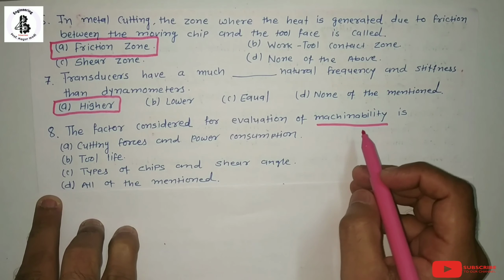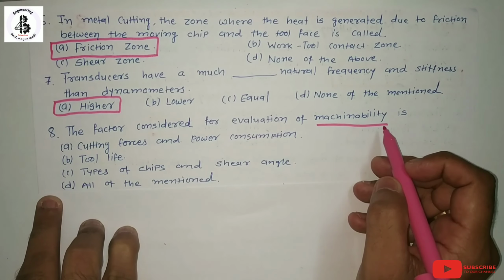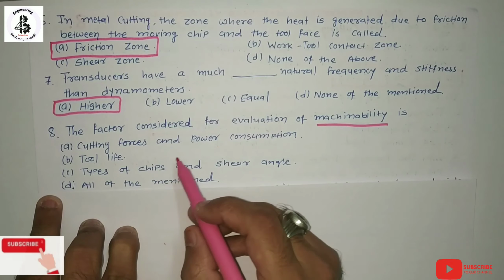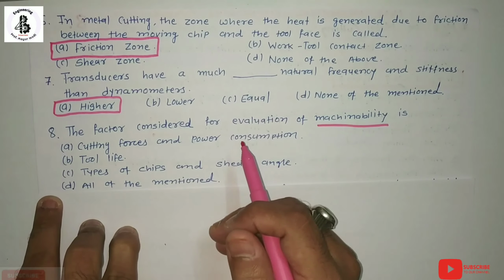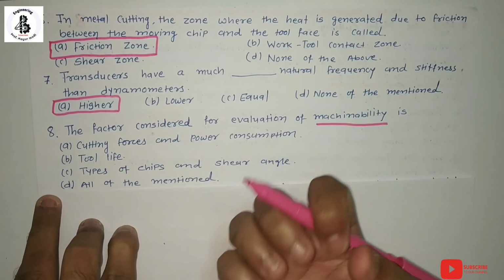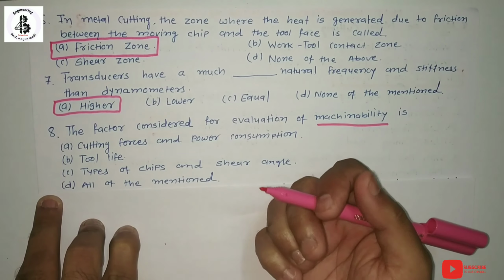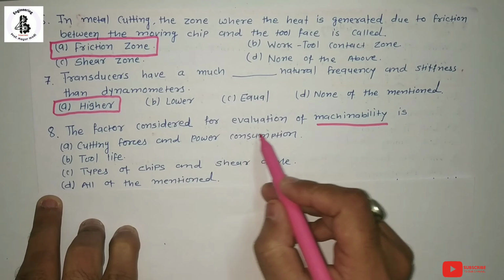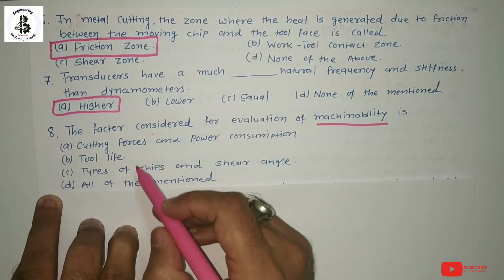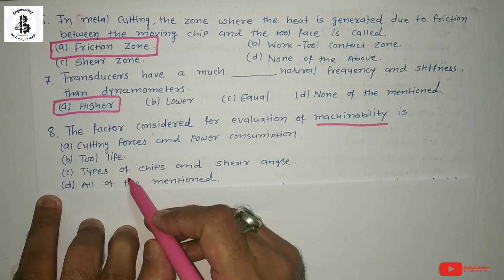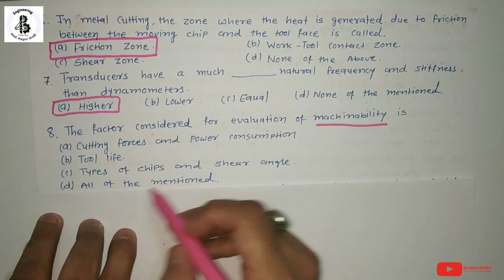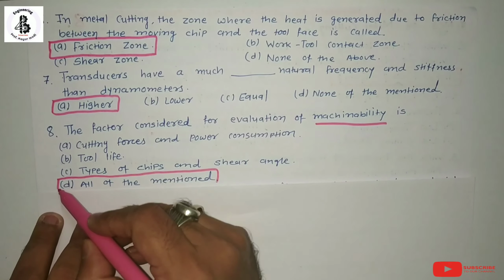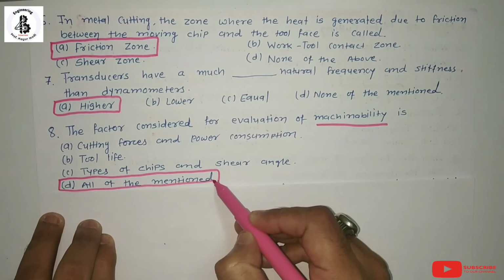According to the characteristics of machinability for metal cutting operations, cutting forces and power consumption are factors. Tool life is also a factor. Types of chips and the shear angle are also factors considered for evaluation of machinability. According to the given options, all three are possible. So all of the mentioned, or all of the above, can be used to evaluate machinability during metal cutting operations.